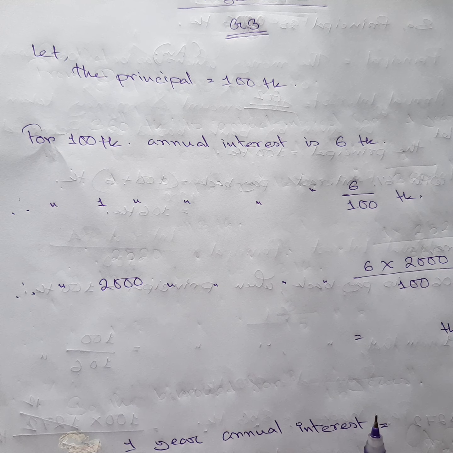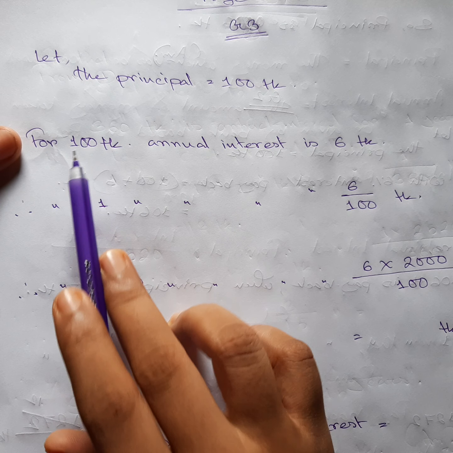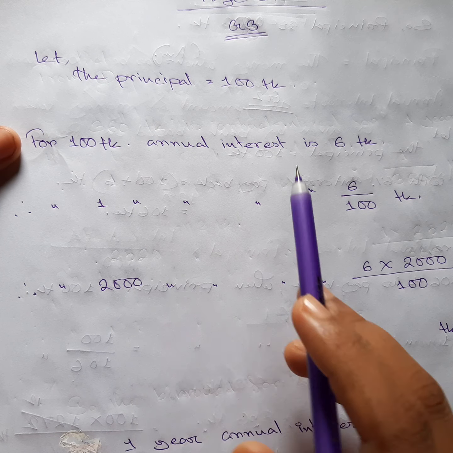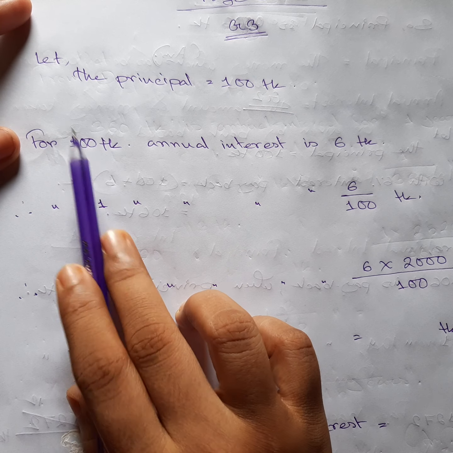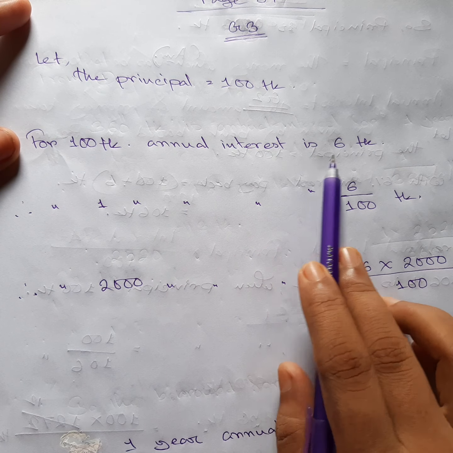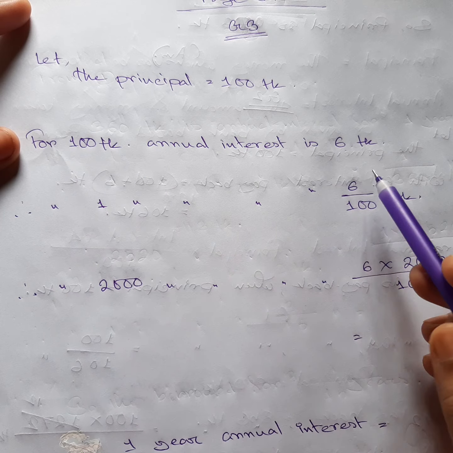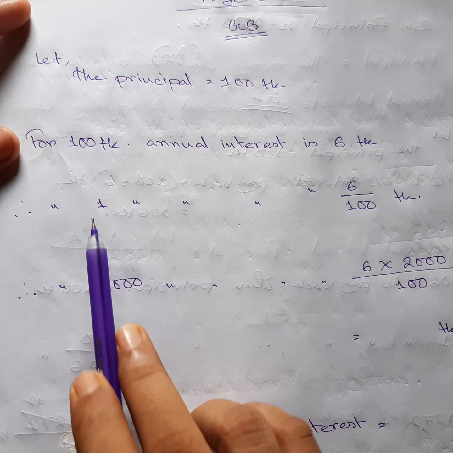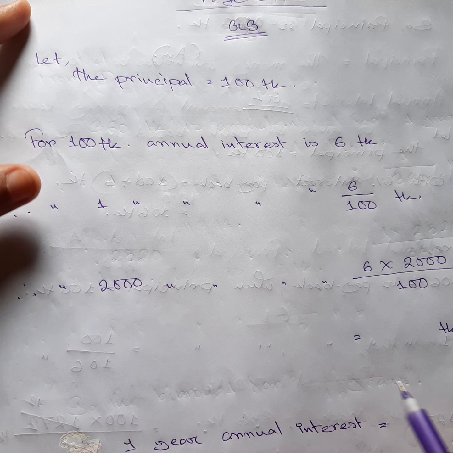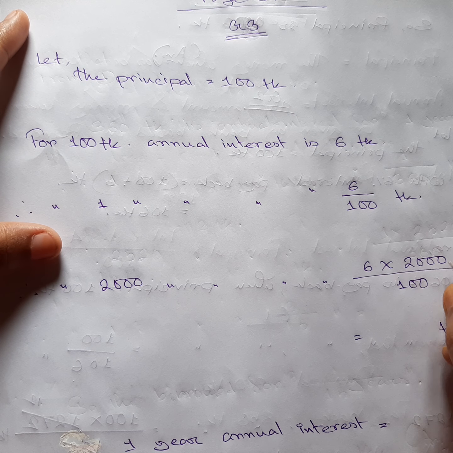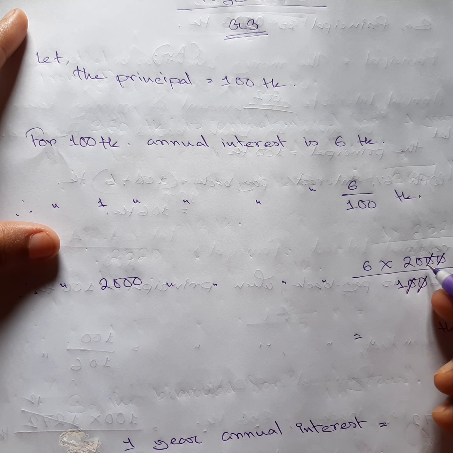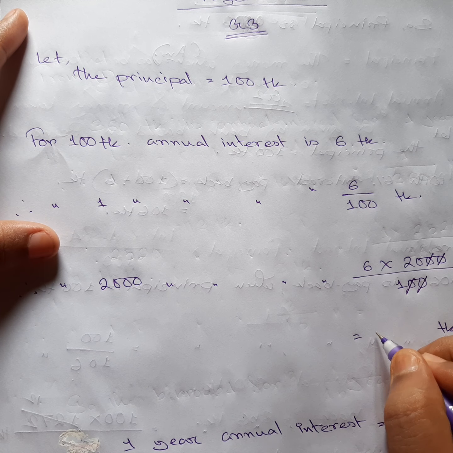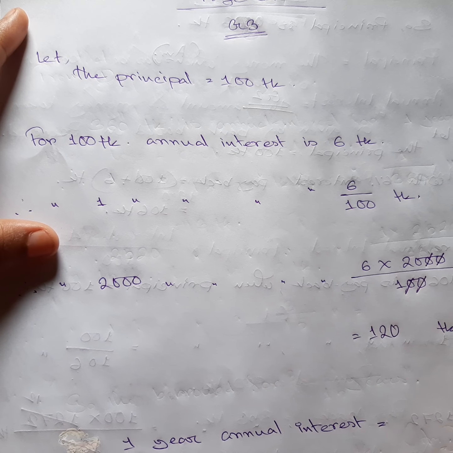So principal, we are using our imaginary principal, and to write down our actual principal over here. So 100 taka is principal when annual interest is 6 taka, 1 taka is principal when annual interest is less than actually 100 taka, so it's division. And for 2000 taka, definitely it will be more than 1 taka, so we are going to go for multiply, and you can see that 0 0 0 0, we can cut it. Okay, 2 6s are 12 and there is 1 0, so 120 taka.